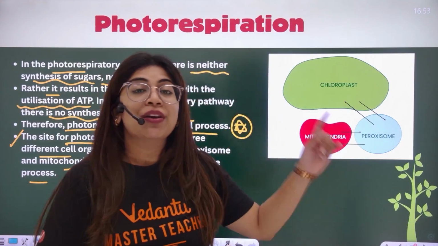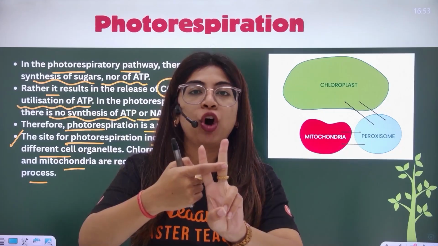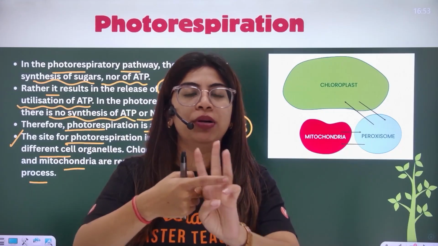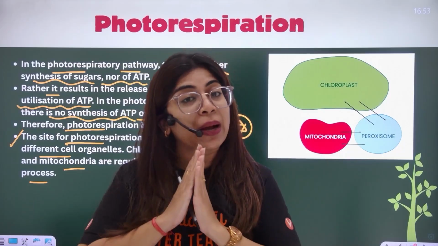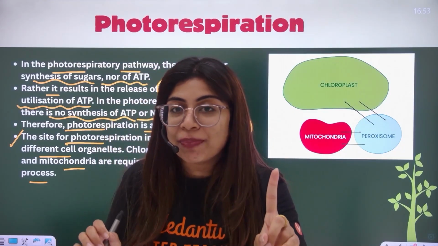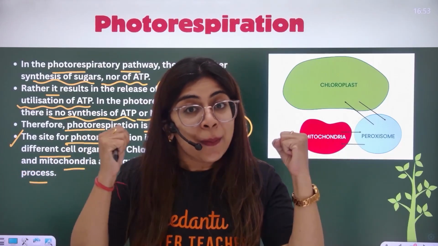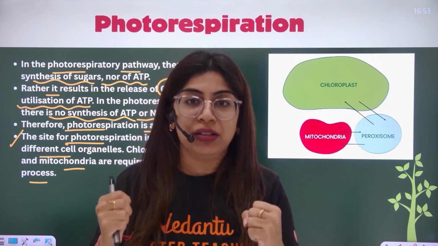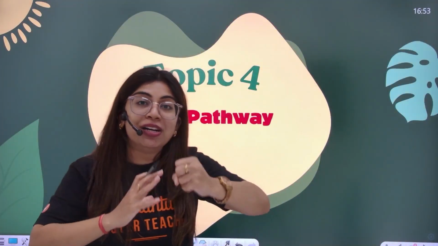That is it. Why wasteful? No ATP formed, no NADPH formed, no sugar formed, CO2 released, energy used. Complete waste. Photorespiration occurs in C3 plants. Photorespiration doesn't occur in C4 plants, making C4 plants better. So I have merged everything: C2, C3 and C4 now. The story should be clear to you.